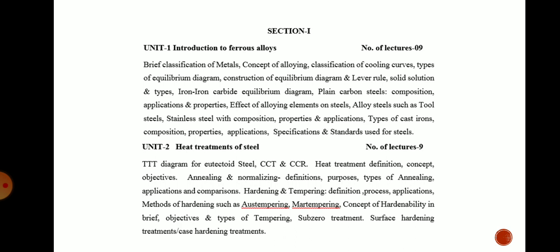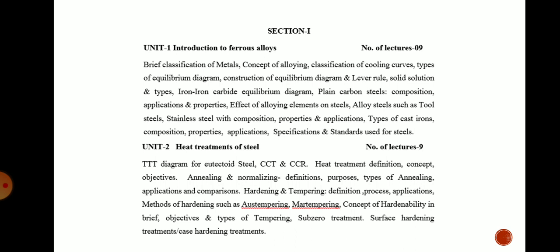Second chapter, heat treatments of the steel. Now how to prepare that steel, that composition, that iron carbon diagram we will see in first chapter, and in second chapter few heat treatment processes on that steel we will study. Heat treatment processes are required for getting the desired properties on the steel. Sometimes we require the outer surface of that steel material to be very hard and inner portion to be very soft. So all these things can be done by the surface hardening or case hardening treatments. So these treatments also we will study in this chapter.